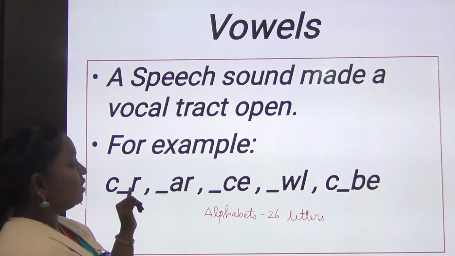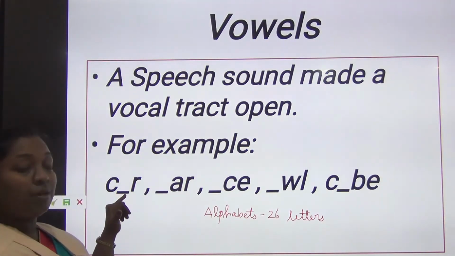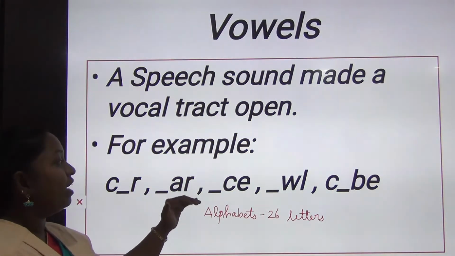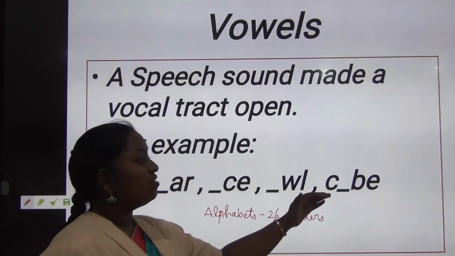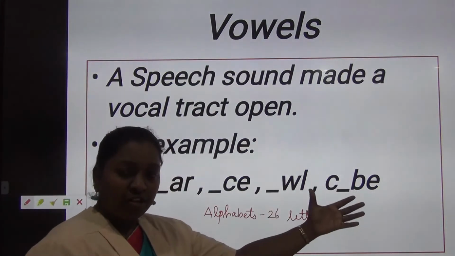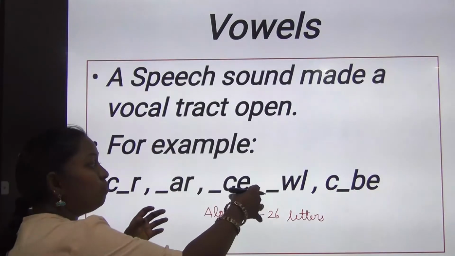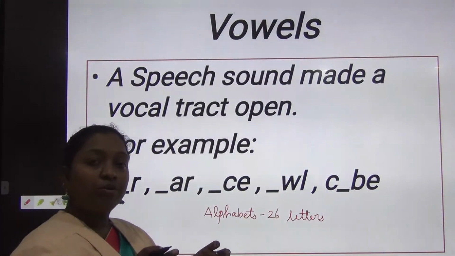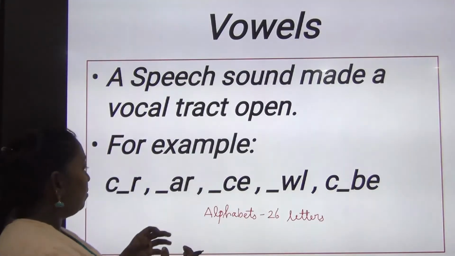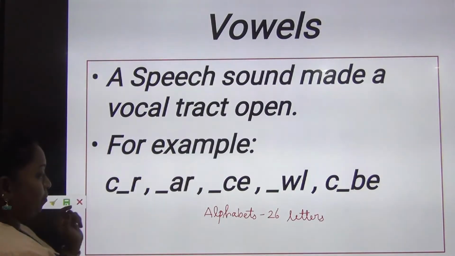For example, see the letters where I left some gap: C R, A R, C E, W L, C B. Is there any meaningful word we can get? No. Now when I use a vowel in between these places, you will come to know how the sound is.